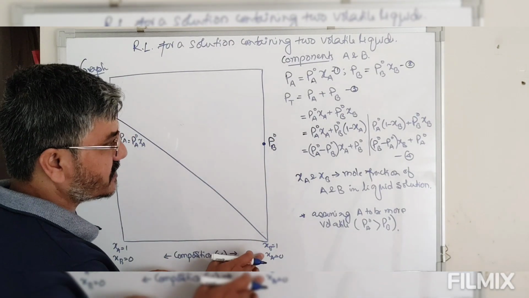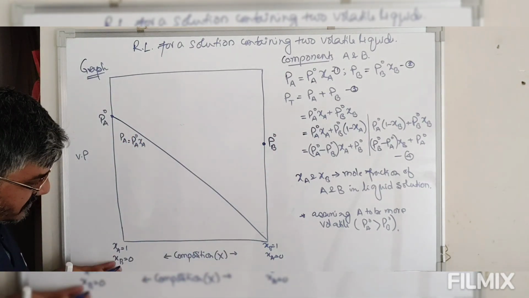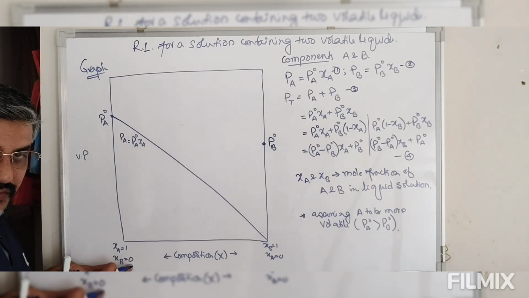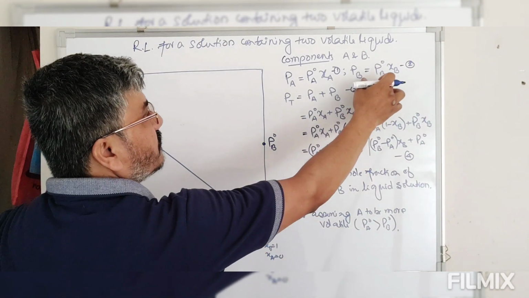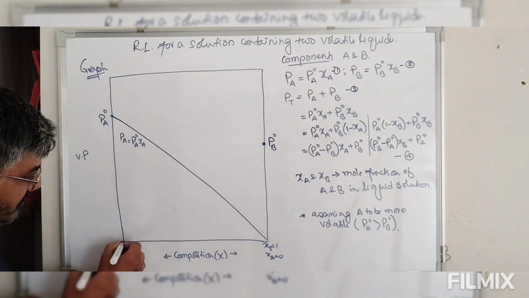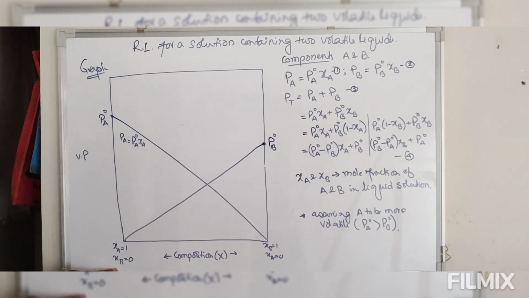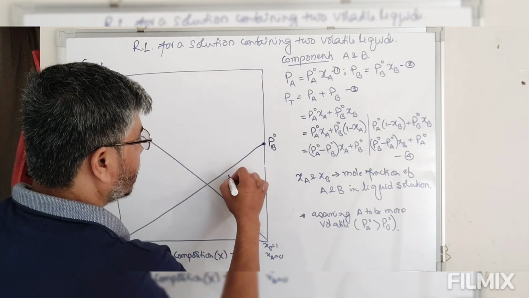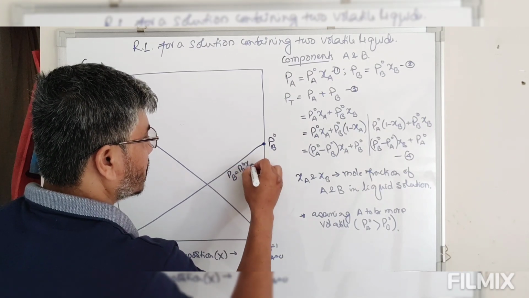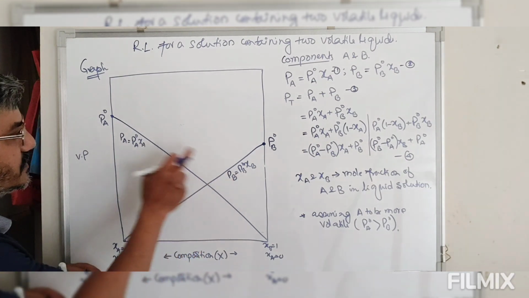So the vapor pressure is equal to vapor pressure of pure B. Look at this particular point, where mole fraction of B is 0. So if mole fraction of B is 0, then vapor pressure of B will be equal to 0. So this vapor pressure of B varies between this 0 and this point. So this is vapor pressure PB is equal to PB naught XB. So this is equation 2, this is equation 1.